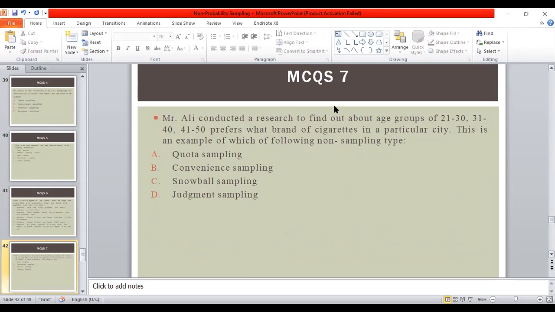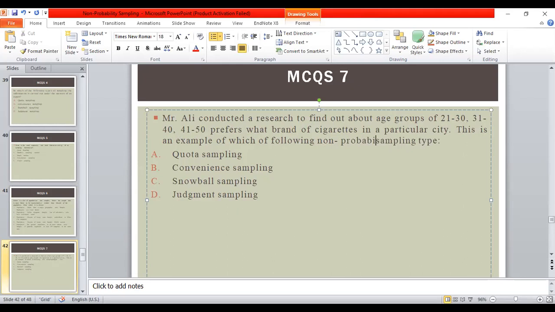MCQ 7. Mr. Ali conducts a research to find out whether age groups of 21 to 30, 31 to 40, and 41 to 50, three age categories, prefer what brand of cigarettes in a particular city. This is an example of which type of the following non-probability sampling? Quota sampling. Yes, it represents quota sampling.